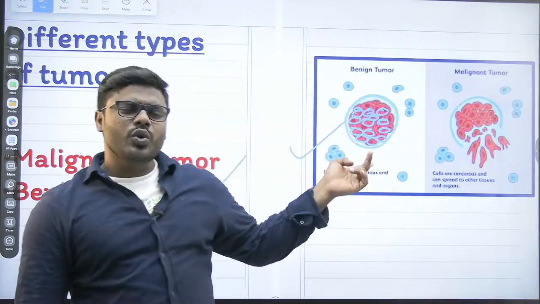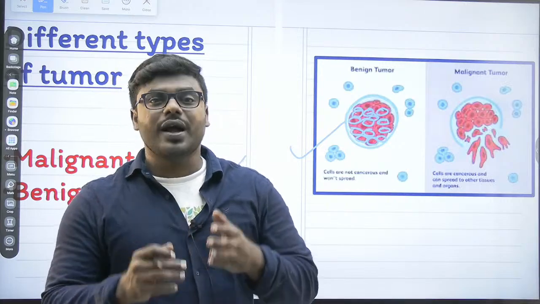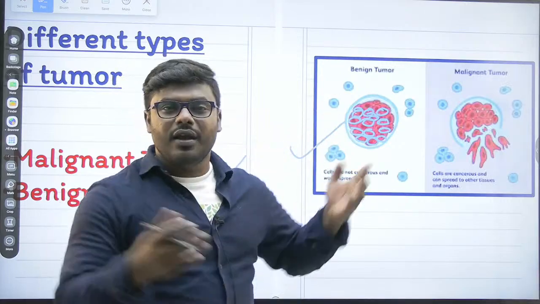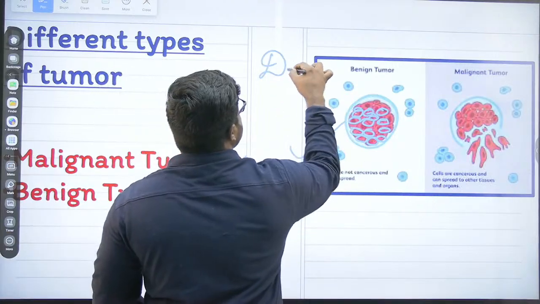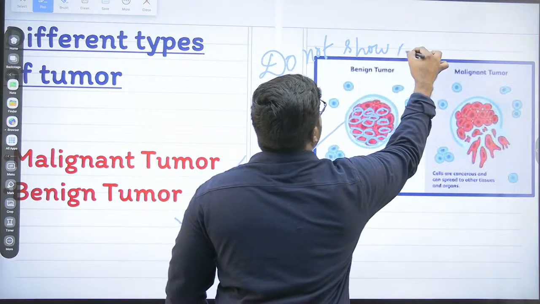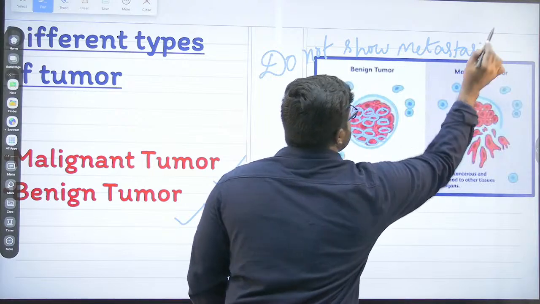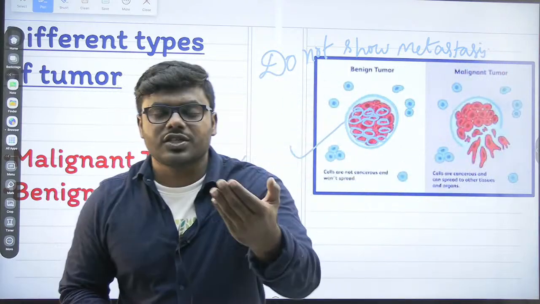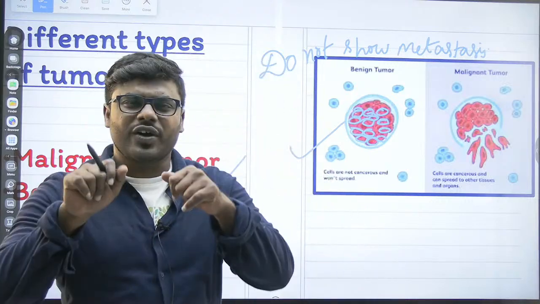As I told you, they work like normal cells and function like normal cells, so obviously, friends, they never ever show metastasis. That's an important point, friends. They never ever show the process of metastasis, which means they never start moving from one area to another area. Never forget that point.